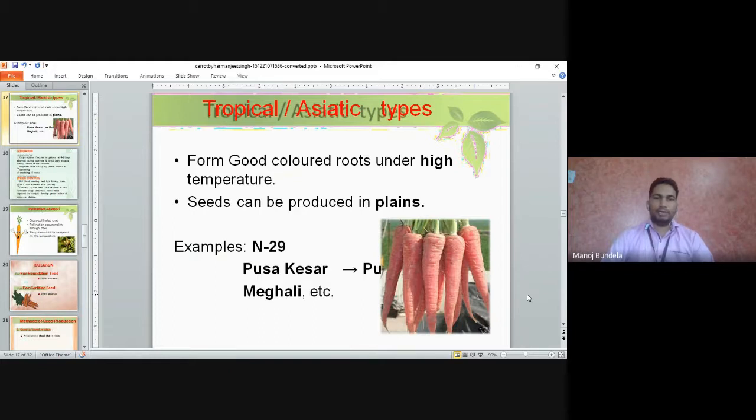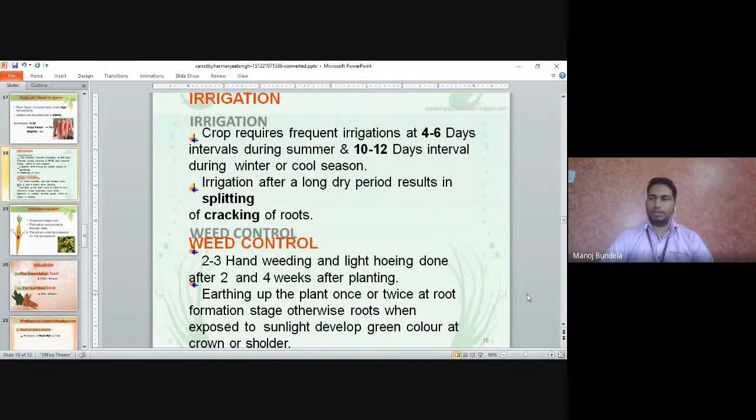Examples: N29, Pusa Kesar, and Meghali. So these are the tropical or Asiatic type of varieties. Irrigation: the crop requires frequent irrigation at 4 to 6 days interval during the summer and 10 to 12 days interval during the winter or cool season. For the cool season, it requires less irrigation.